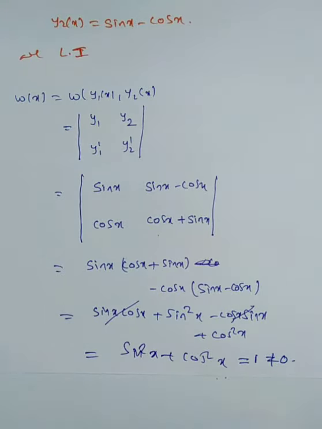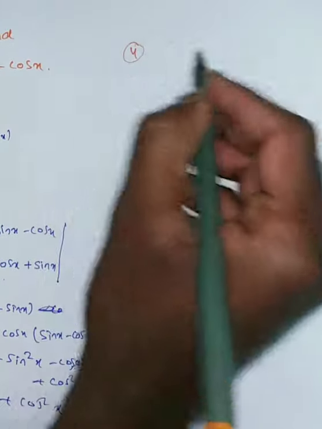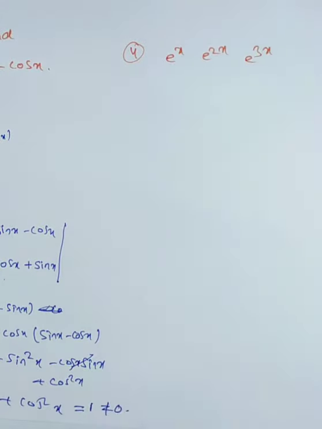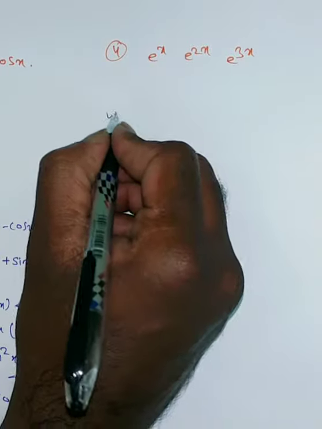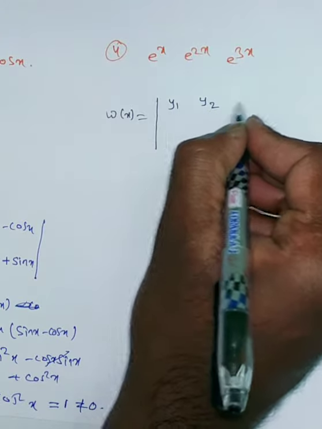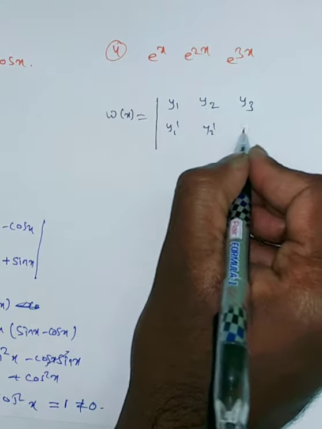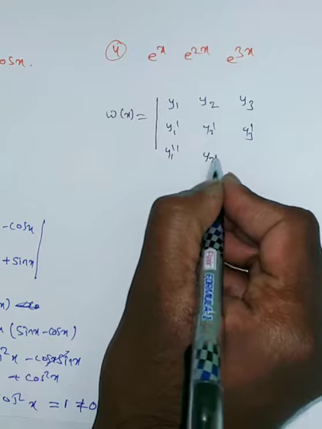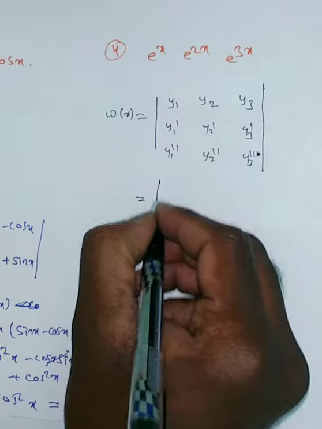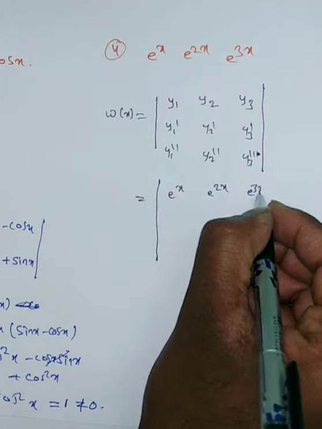One more problem we will do on this. Okay, next problem is verify the linear independence of e power x, e power 2x, e to the power of 3x. For this I am directly doing the Wronskian. How many functions are given? Three functions: y1, y2, y3. So the Wronskian has rows y1, y2, y3, then y1 prime, y2 prime, y3 prime, then y1 double prime, y2 double prime, y3 double prime. Now the given terms are e power x, e power 2x, e power 3x.